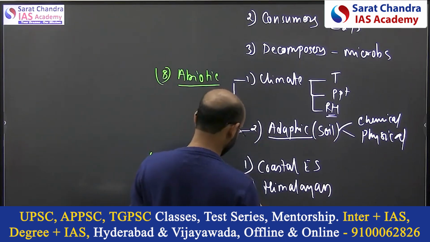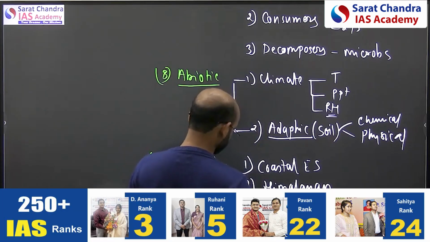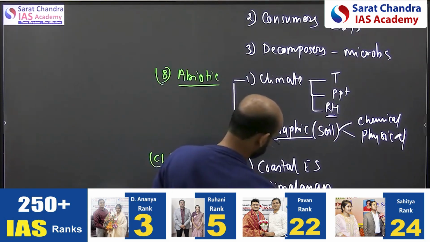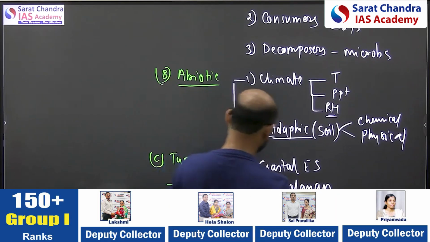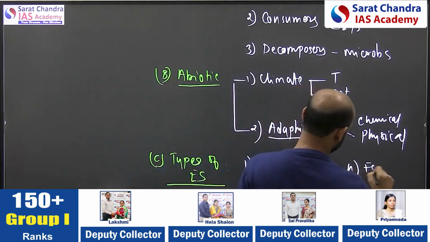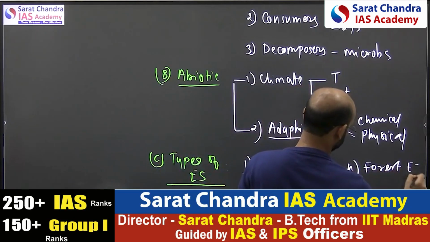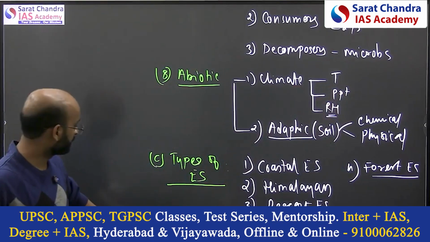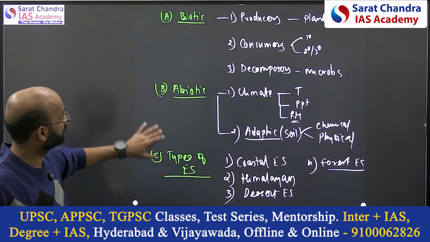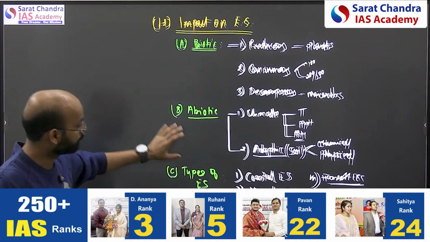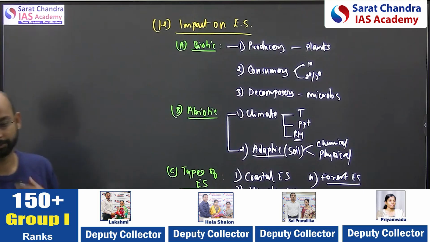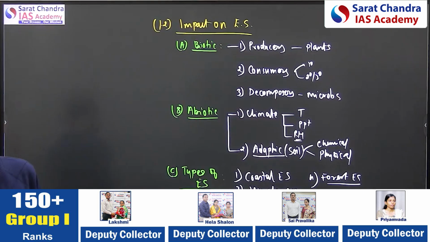Then you can talk about Himalayan and coastal, these two. A desert ecosystem. You can talk about the forest ecosystem or terrestrial ecosystem. So those are the components also. Again, it broadens your thinking, because they have asked about the coastal and Himalayan ecosystems multiple times. Those are very vulnerable and very important ecosystems. They ask questions on it.